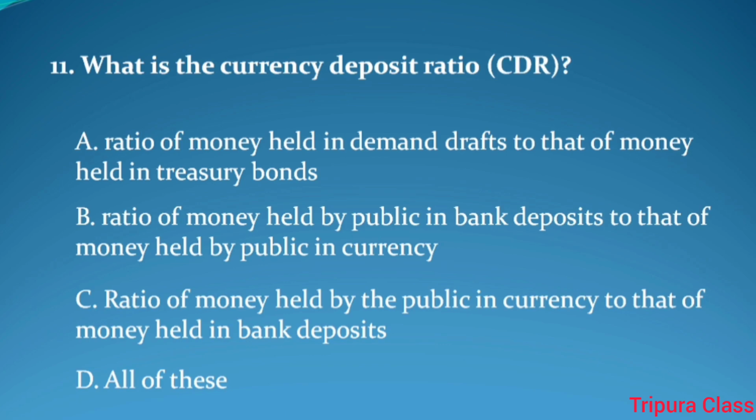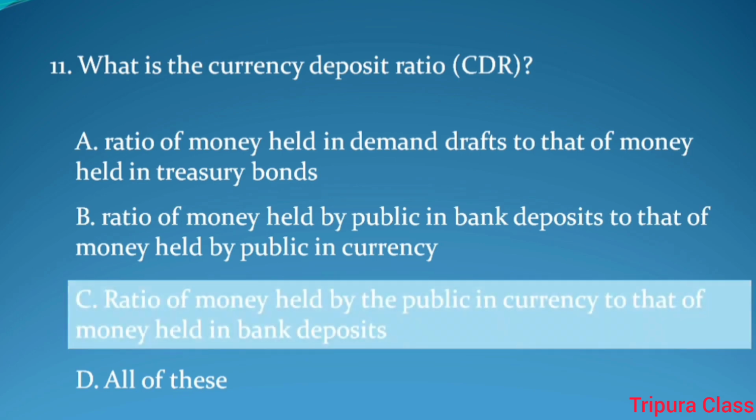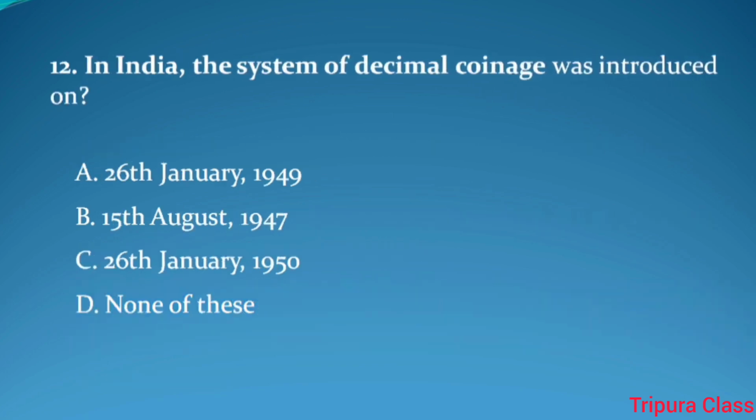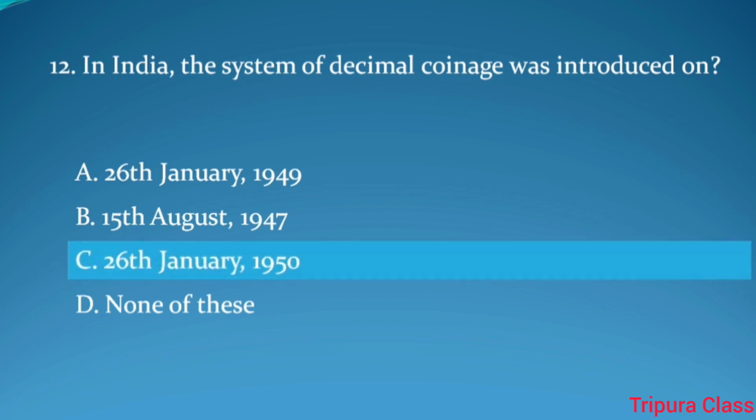Question number 11. What is the currency deposit ratio, CDR? Answer. Ratio of money held by the public in currency to that of money held in bank deposits. Question number 12. In India, the system of decimal coinage was introduced on. Answer. The 26th of January 1950.